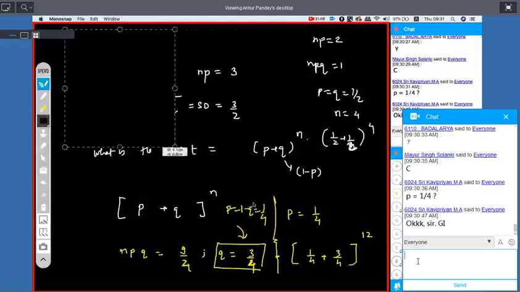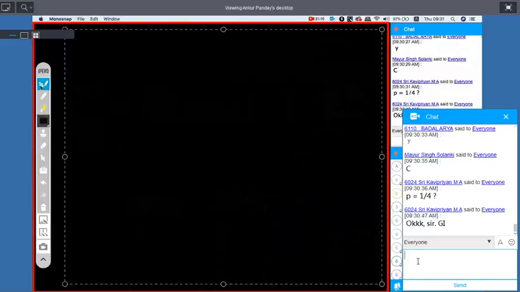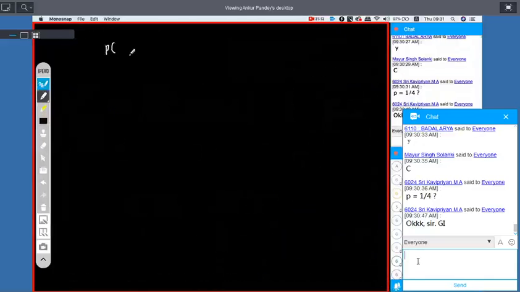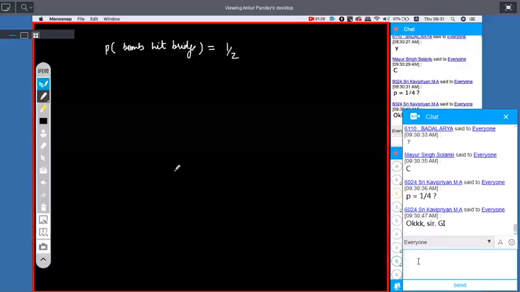The probability of a bomb hitting a bridge is half. Probability of bomb hit bridge is half. Clear? And 2 direct hits are needed to destroy it. Okay? Requirement is equal to 2 hits. Yes or no? So that is what is success. Clear?